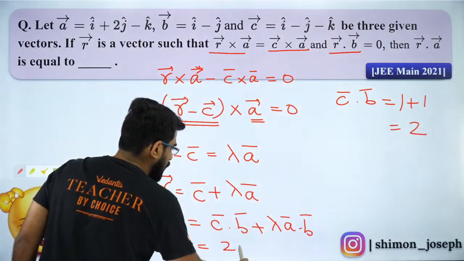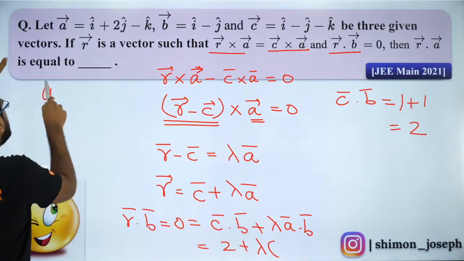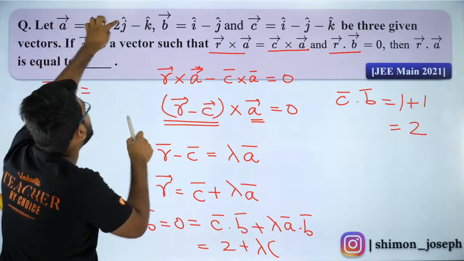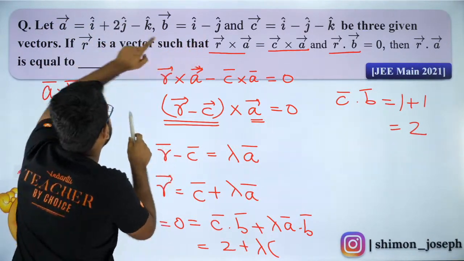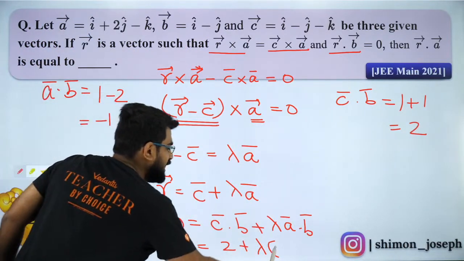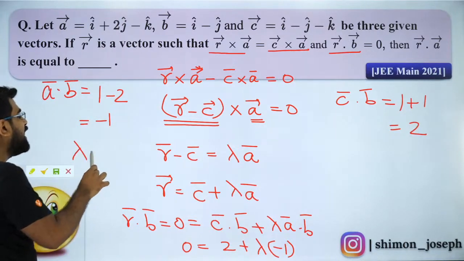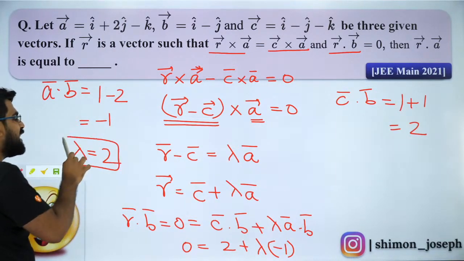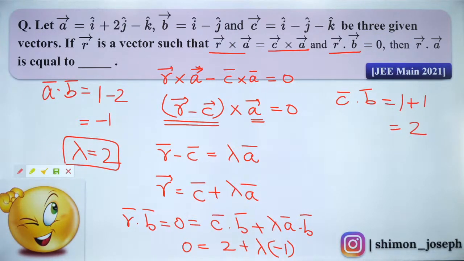So this will be 2 plus lambda times A dot B. What is A dot B? It is the dot product between A and B, so it will be 1 into 1, 1, plus 2 into minus 1, which is minus 2. So A dot B will be minus 1. So 2 plus lambda times minus 1 is equal to 0. So what is the value of lambda? Lambda will be 2. Did you guys like it? Are you all able to follow?